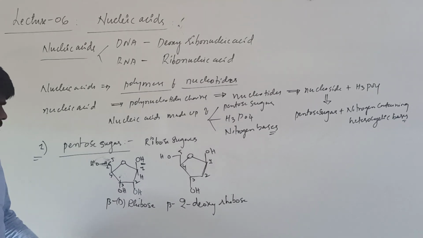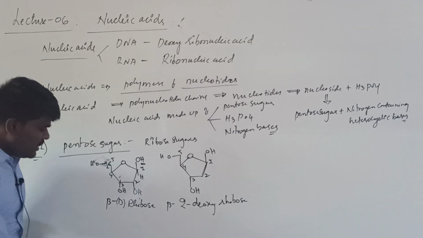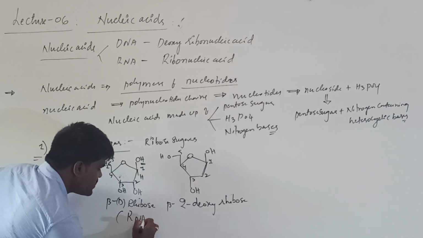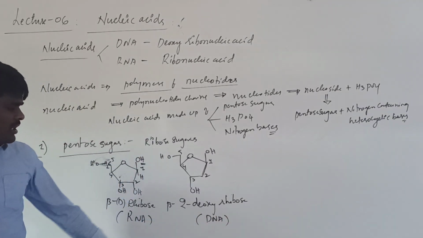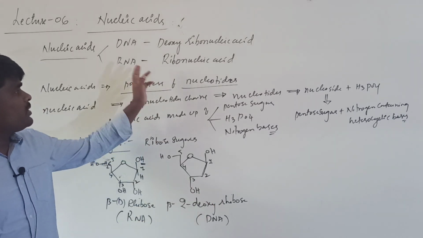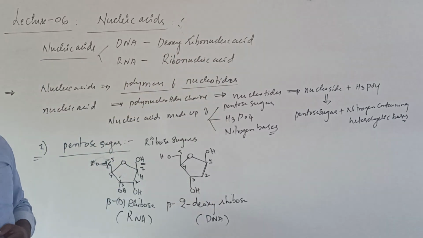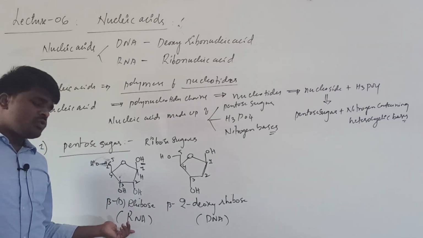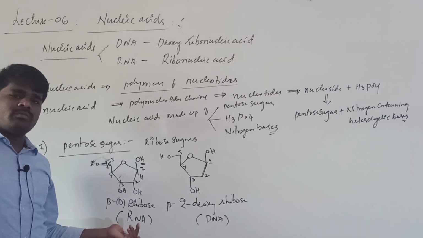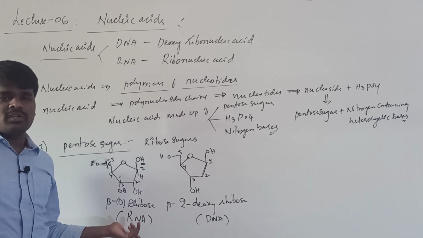In case of pentose sugar, in RNA this will be the sugar that is present, and in DNA this will be the sugar that is present. Deoxyribose sugar is present in DNA, hence it is called deoxyribose nucleic acid, and since ribose sugar is present in RNA, we call it ribose nucleic acid, based on the sugar present.